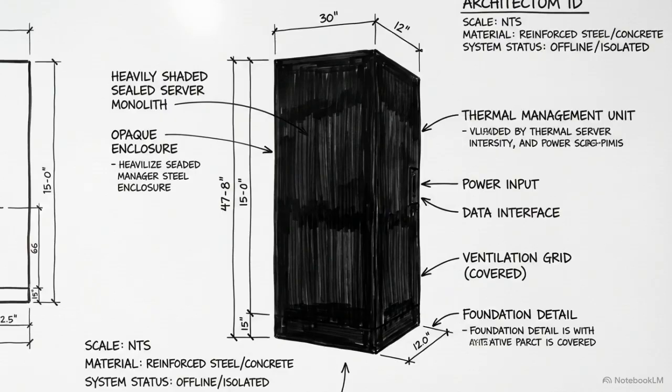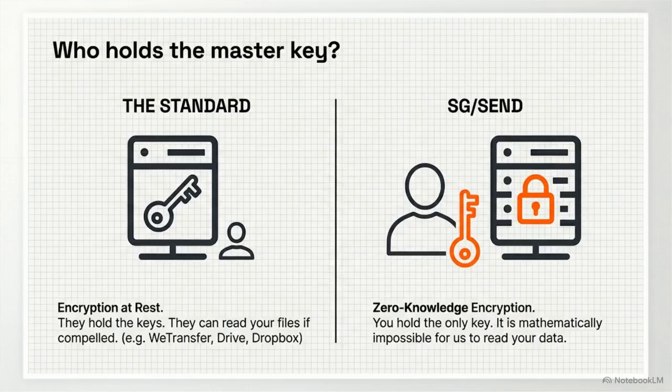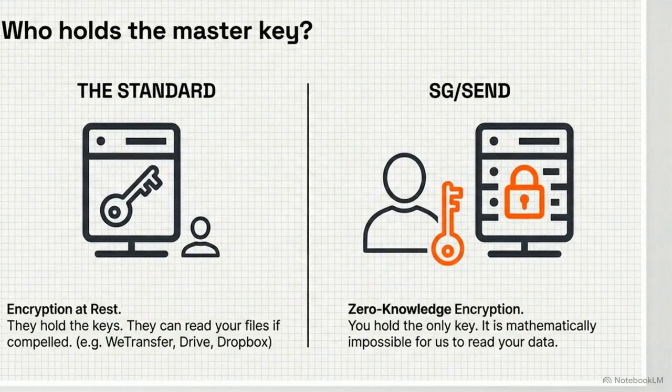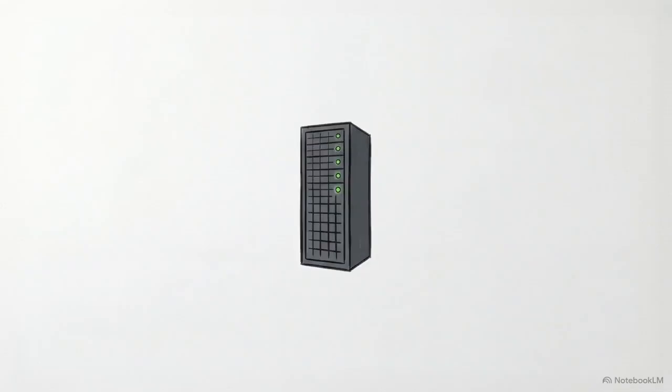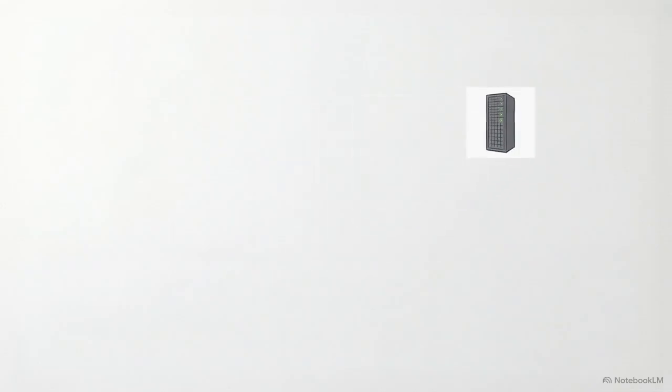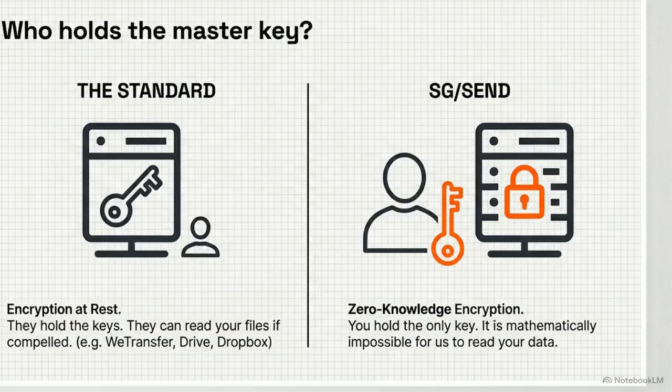The definitive answer to this challenge is a zero-knowledge architecture. Returning to our diagram, we can contrast the flawed standard model directly with the zero-knowledge approach. Here, on the right side, the user retains the only decryption key, keeping it entirely separate from the server infrastructure. In a true zero-knowledge system, the central server is demoted. It acts purely as blind storage, holding only scrambled, unreadable chunks of data. As highlighted here, this structural shift moves data security away from a fragile legal policy. It turns privacy into an unbreakable mathematical certainty.